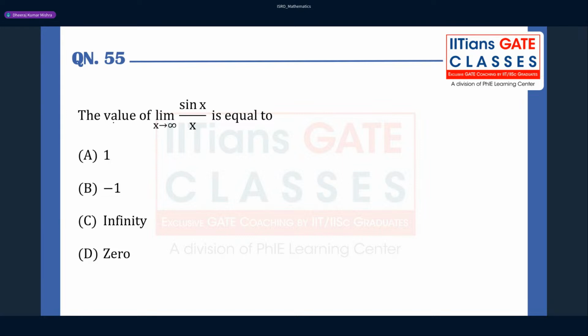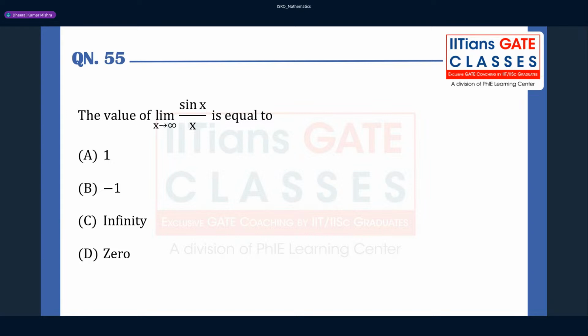This is a very good question from limits. The value of limit x tending to infinity of sine x by x, so here you have to find the limit is equal to what? Options are given: 1, -1, infinity, and 0. You guys can also write your answer in the chat box so that I can check whether you are able to solve the question or not. I can give you 20 or 25 seconds, because these questions can be done in very few seconds.